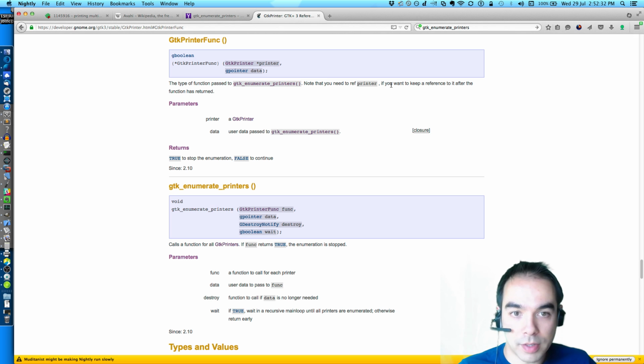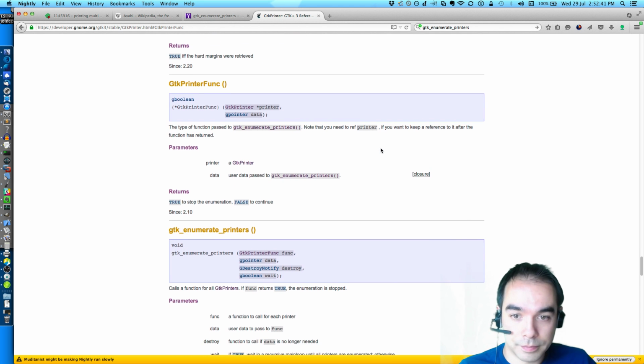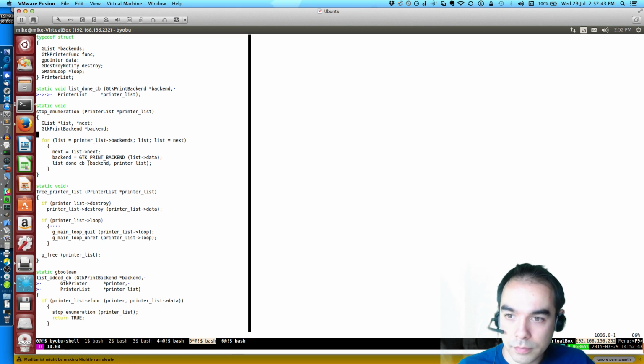Note that you need to ref printer if you want to keep a reference to it after the function has returned.